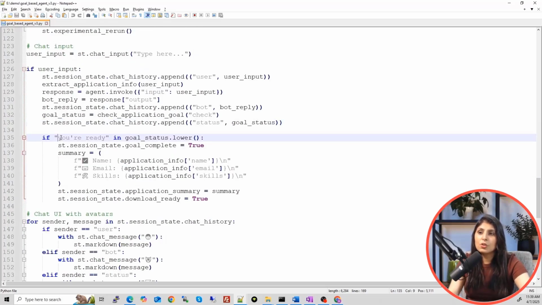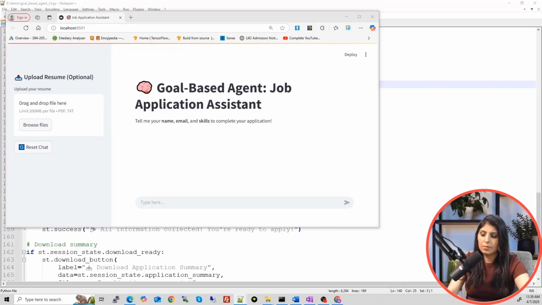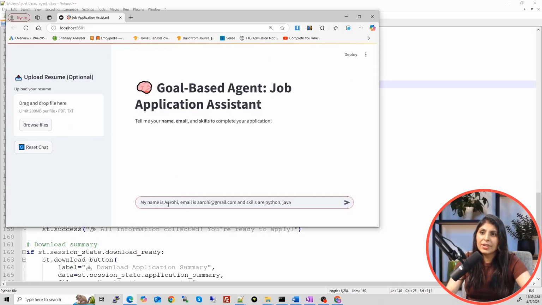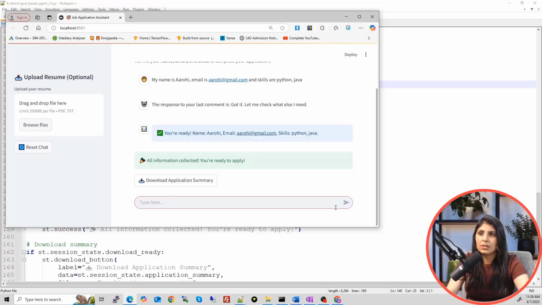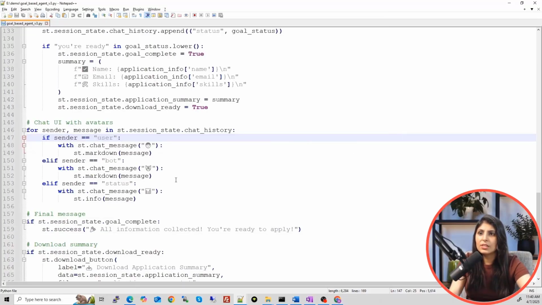So if you are ready, then it will show you the name, email and skills of the user like this. Means if everything is provided here, we provided name, email and skills. Let's send it. See, all information collected, you are ready, name, email and this. So this is what we are saying over here.